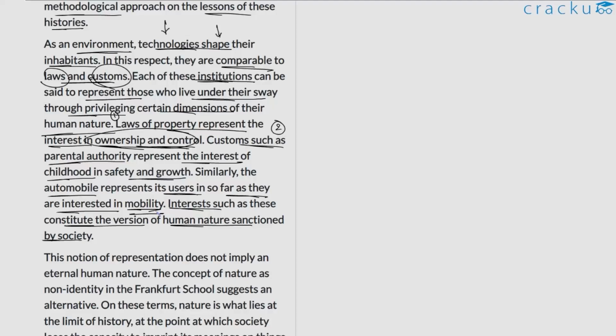And in a way, the author is trying to say that technology is very much tied to human nature. It's not as if it's disjoint. In a way, the author is trying to say that technology grants power to certain aspects of human nature. This is what he's trying to convey here.